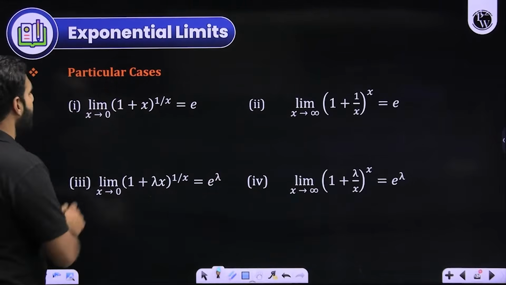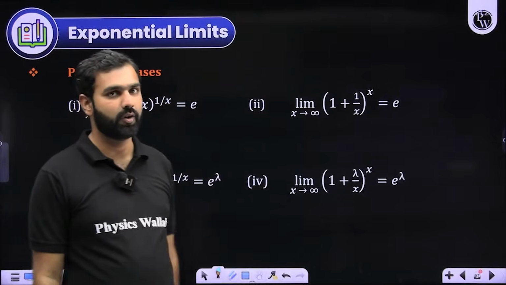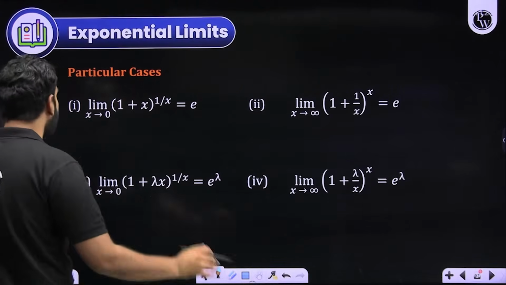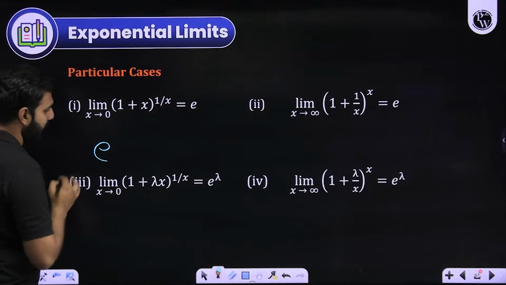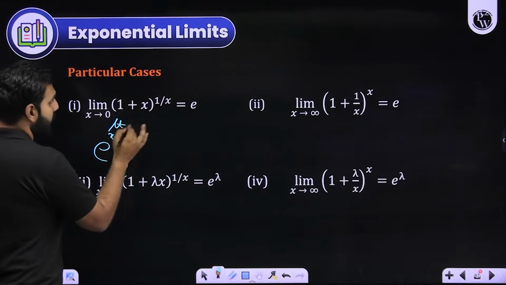When x approaches 0, this is 1, this is infinity. So this is clearly a 1 to the power infinity form. Now, how do we deal with the 1 to the power infinity form? We deal with it as e to the power limit x approaches 0, the base minus 1.